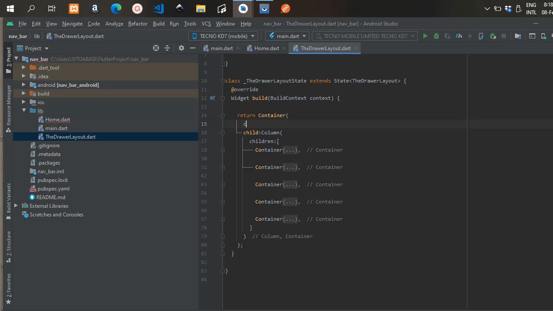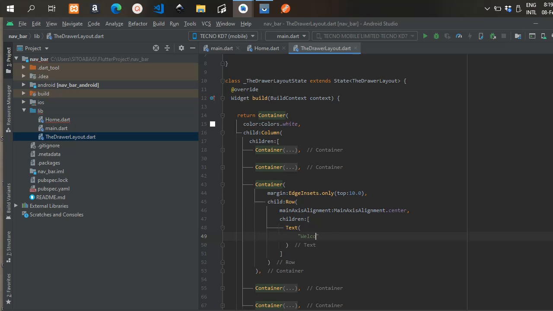All we're going to do right now is copy it and paste it again, because we're going to have similar containers. We're pasting it, and we're going to have like 3 or 4 others. We want to give this container here a color of white.